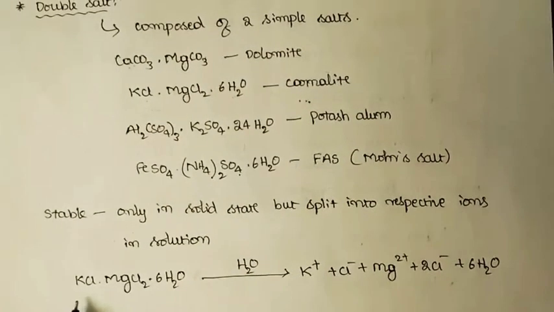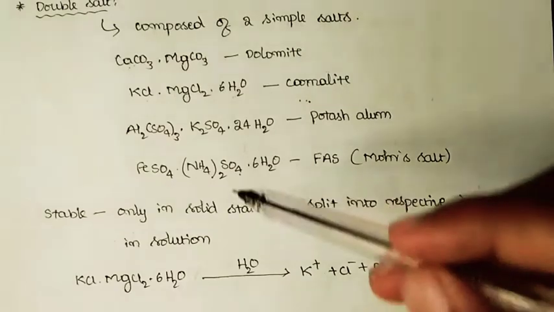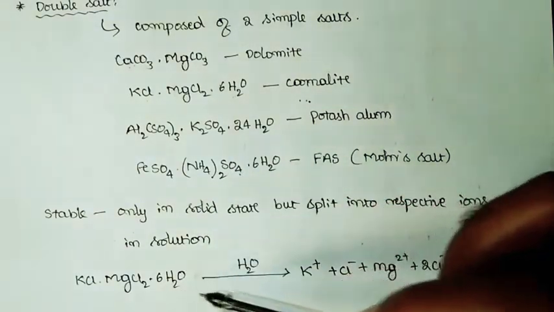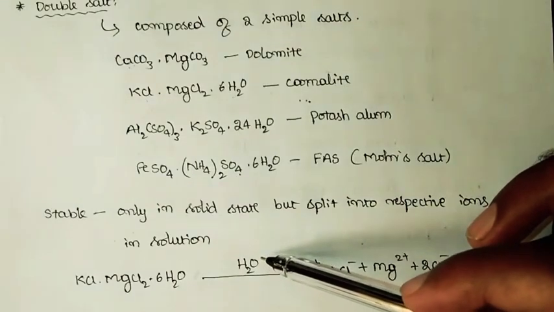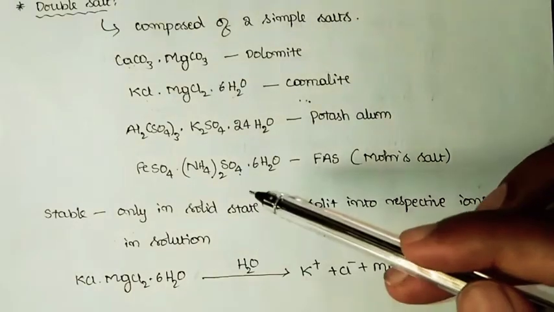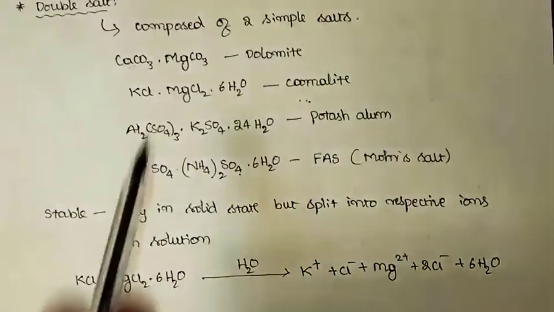So like this, they undergo complete dissociation. This word you are supposed to remember and understand. The double salts will undergo complete dissociation when they are dissolved in water or in any suitable solvent. And there is no clear existence of the compounds in the solution state.